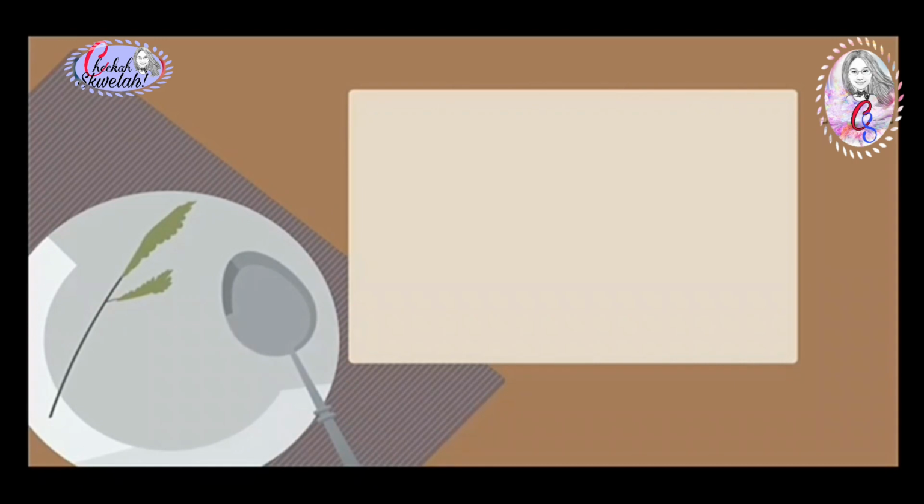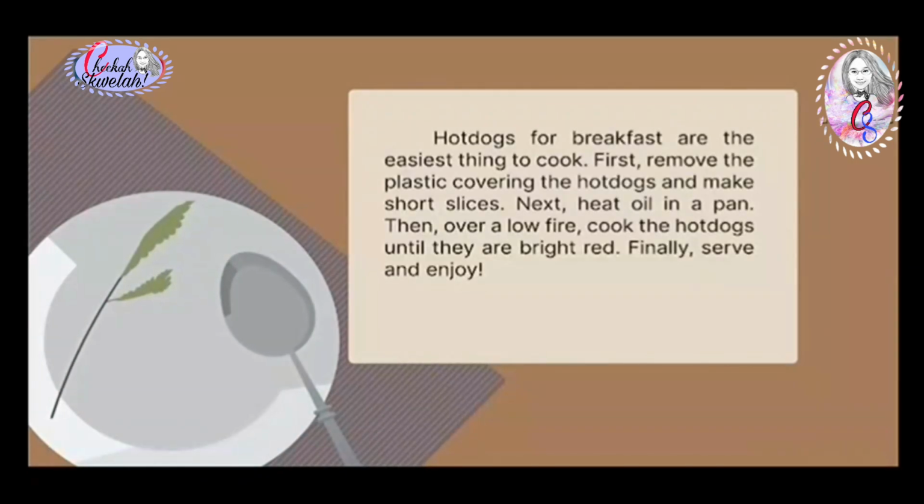Now, let's go to text type C. Hot dogs for breakfast are the easiest thing to cook. First, remove the plastic covering of the hot dog and make short slices. Next, heat oil in a pan. Then, over a low fire, cook the hot dogs until they are bright red. Finally, serve hot and enjoy.